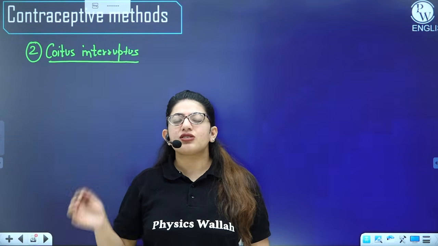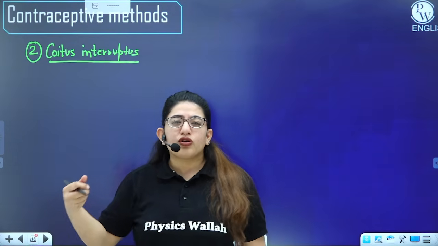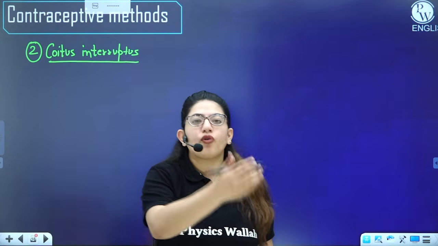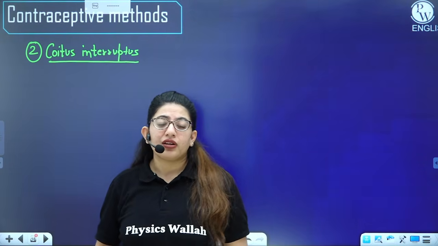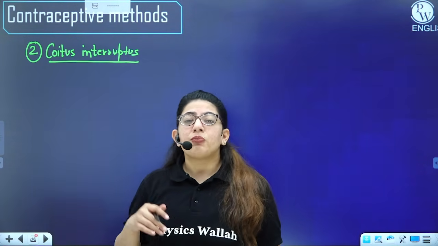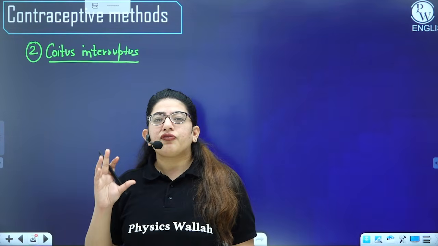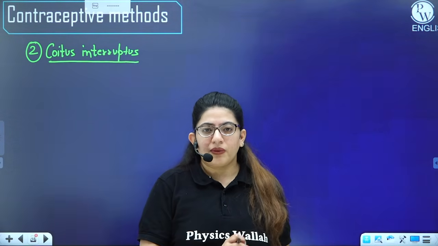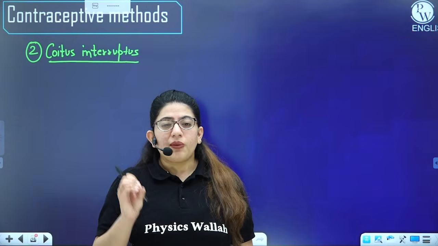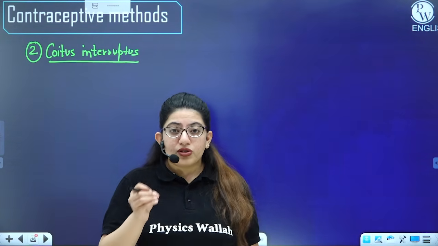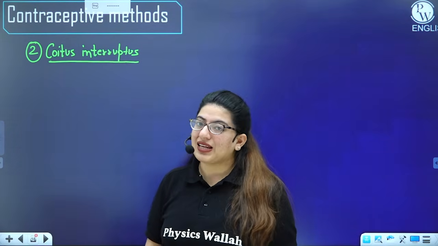If a male withdraws the penis before ejaculation and does not ejaculate inside the female's vagina, the chances of pregnancy can be less. But again, it has a much higher failure rate, because there is a fluid that comes out from the penis of a male before ejaculation. That's preseminal fluid, and sometimes it can also contain some sperms. So the chances of pregnancy are still higher there, right?